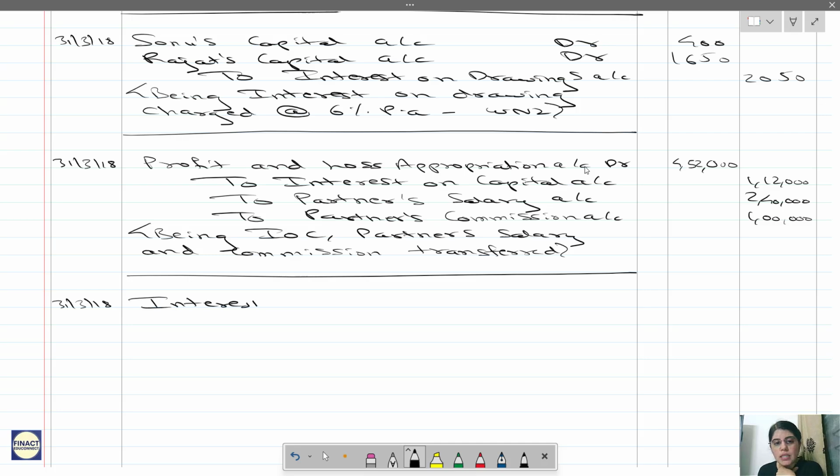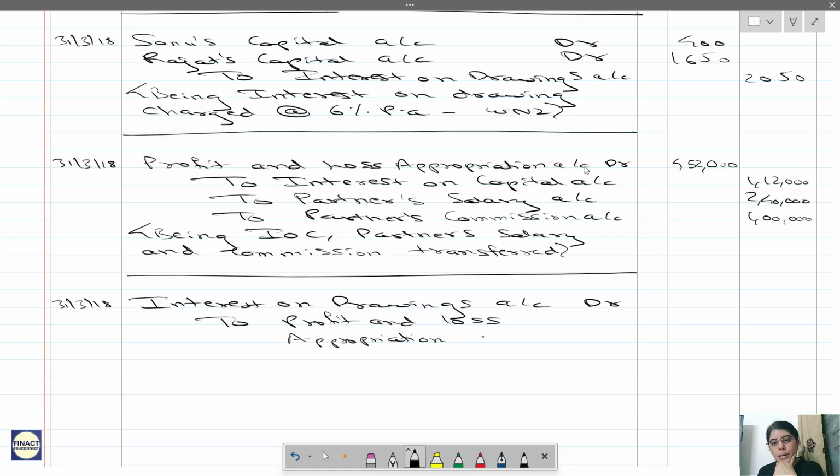So interest on drawings account debit to profit and loss appropriation account. If it doesn't fit in one line, just take it in the other line. Okay, how much is that? Interest on drawings is 2050. Being interest on drawing transferred, you write it fully.